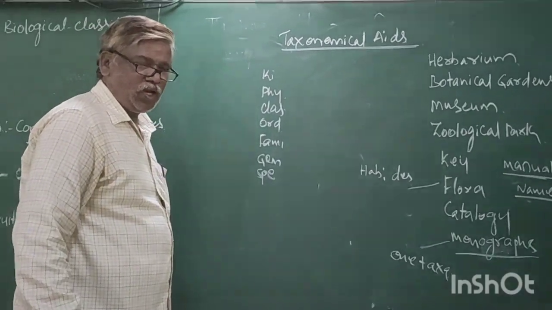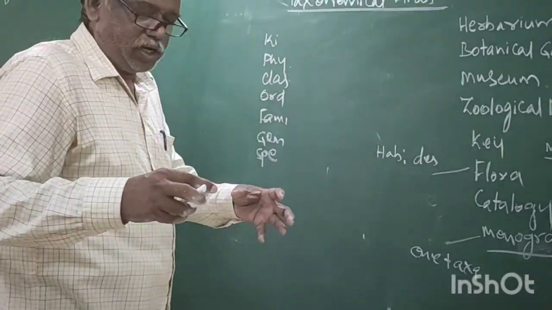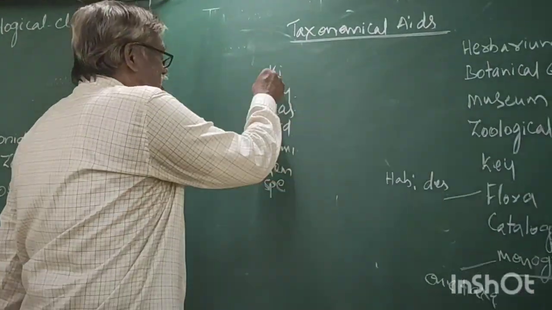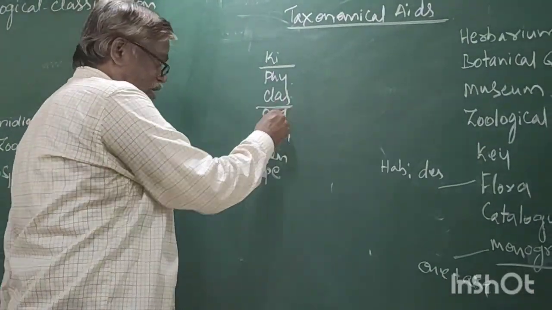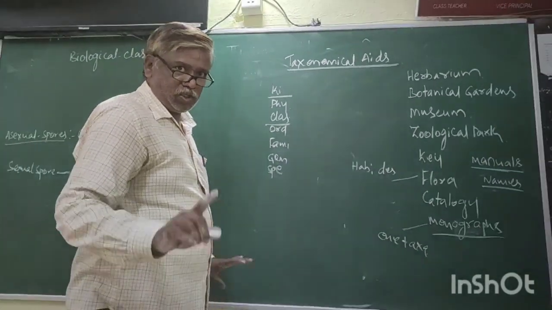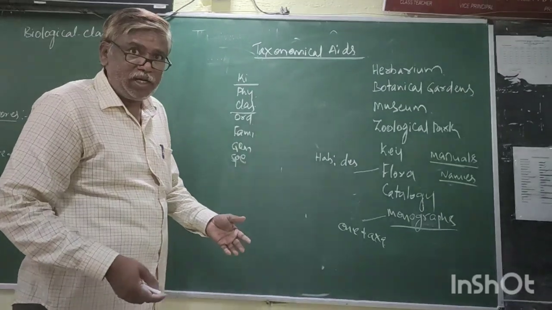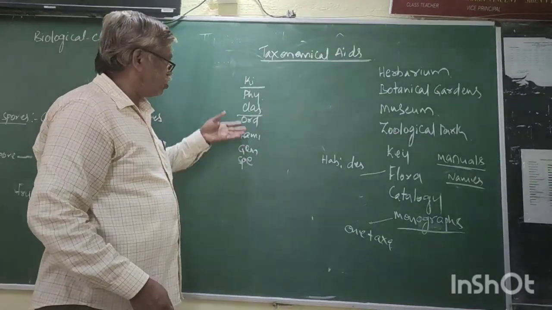Another one, classification becomes highly complicated at higher levels. Once again, the common characters gradually decrease from species to kingdom.